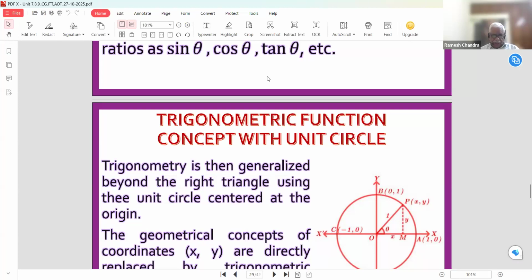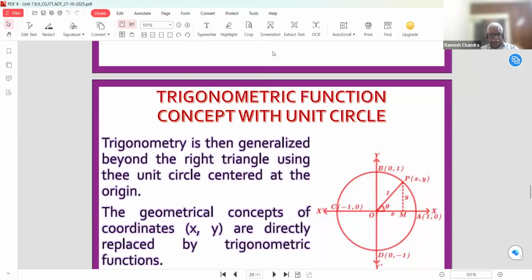Now come to this figure. On the screen you can see that when we draw a unit circle, that is, a circle with radius 1 unit, 1 centimeter, 1 inch, whatsoever, what will be the position of the angle theta? Here in the first quadrant, theta is the acute angle.